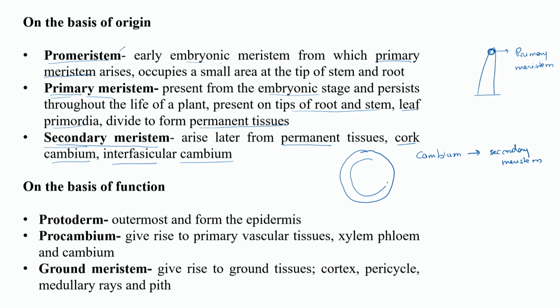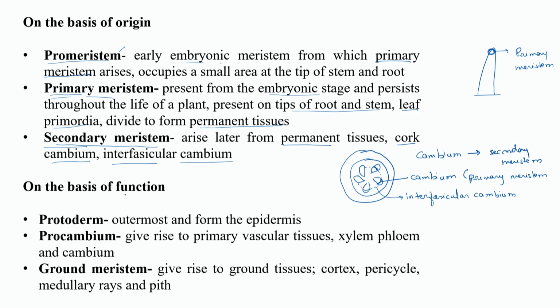Now, as in the previous slide I told you, there are vascular bundles. In vascular bundles you will find meristem, you will see cambium. This cambium is actually primary meristem because it is present from the beginning. When secondary growth has to occur, when the size has to increase, this meristem will be joined by some more cells which originate from the permanent tissues, and they are known as interfascicular cambium. That also we will discuss in detail, what these types of cambium are.